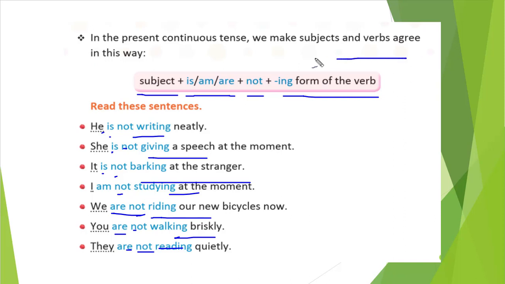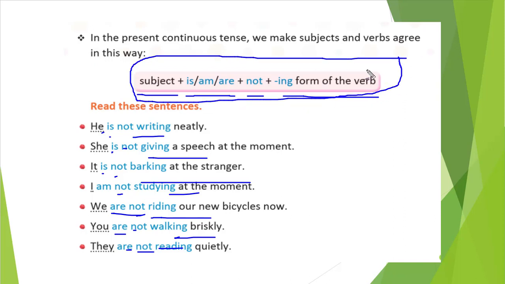So this format only we are following to create a negative sentence with subject and verb agreement. Understood this point? Nothing much more. You know the present continuous tense. We are just making our present continuous tense negative, by adding not in the formation of our present continuous tense.